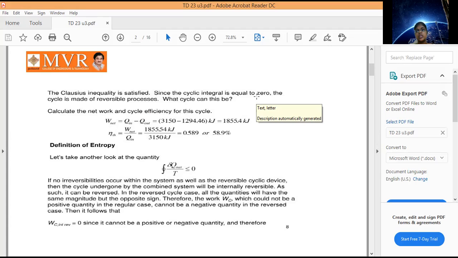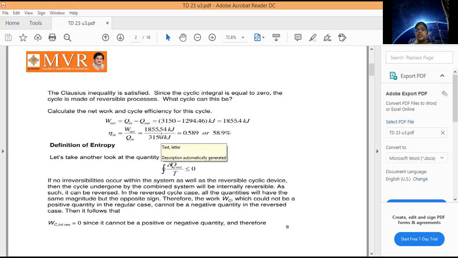In Clausius inequality, we first consider a reversible process. In our reversible process we consider the cyclic integral equal to 0, like A to B and B to A. In this reversible process, we are going to calculate the net work and cycle efficiency for this cycle. So what is net work done? The supplied amount of heat minus the heat rejected. This was the problem in the previous class.